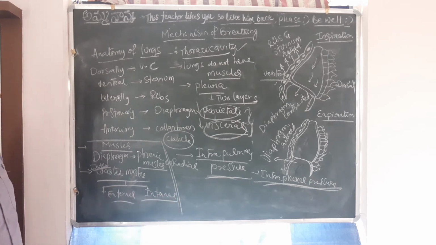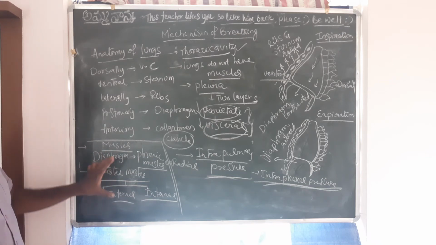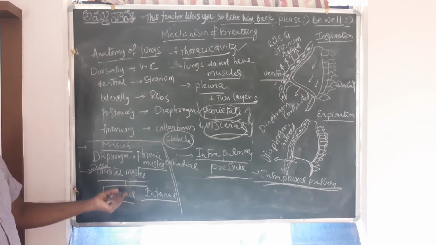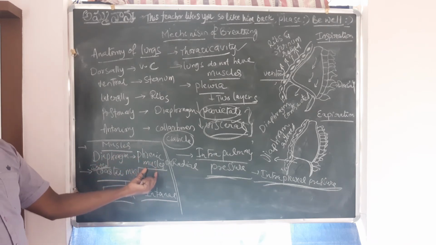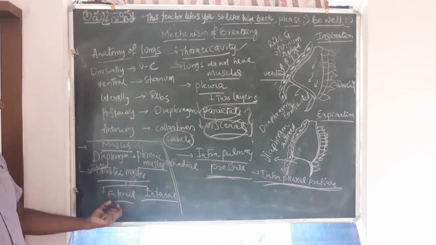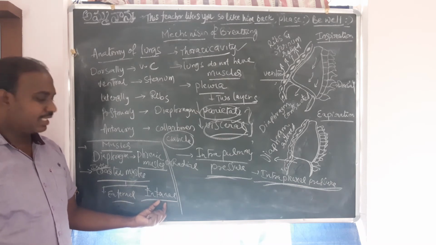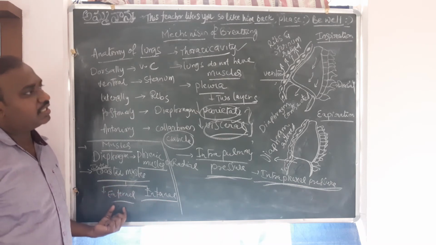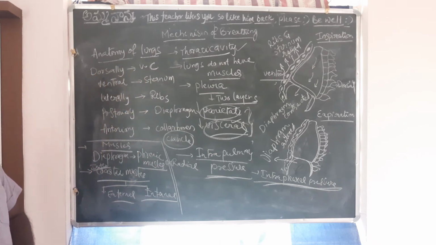Two kinds of muscles are there, and these are the types of muscles, and we have further divided them. So diaphragm muscles are alternatively called phrenic muscles, and costal muscles are alternatively called intercostal muscles, the internal intercostal muscles and external intercostal muscles. Yes, that is the scheme here.